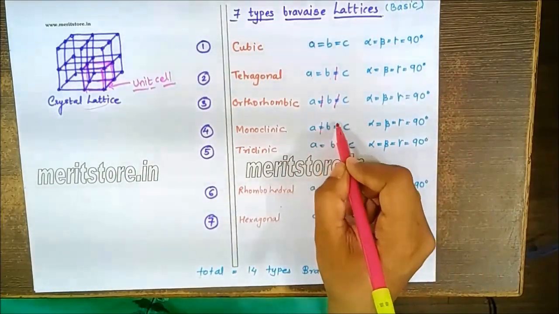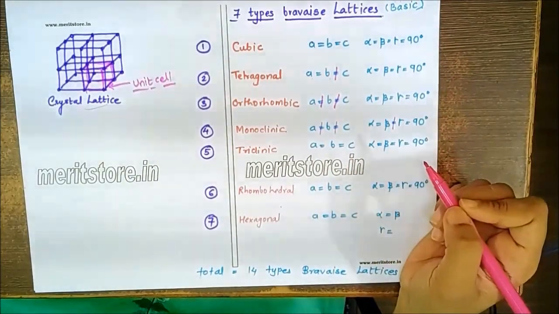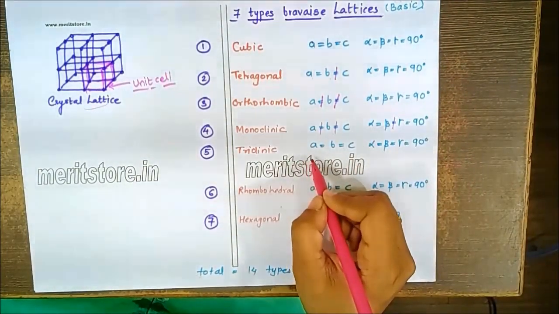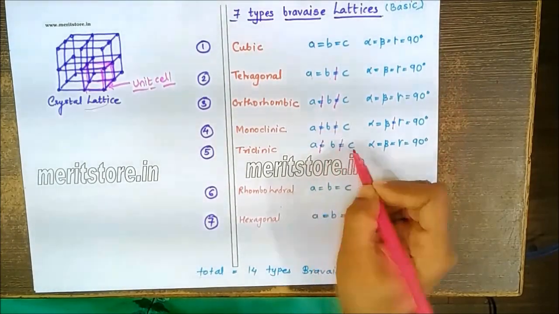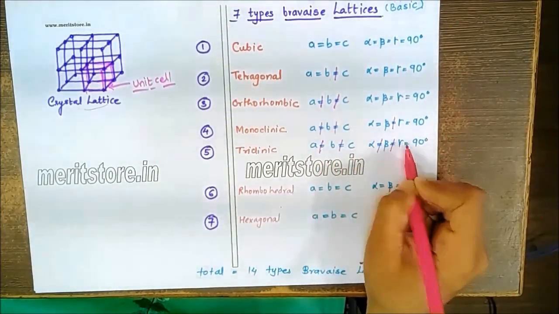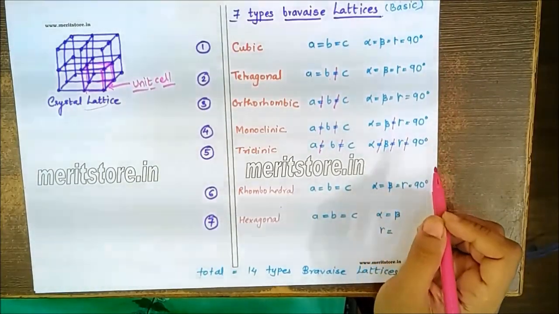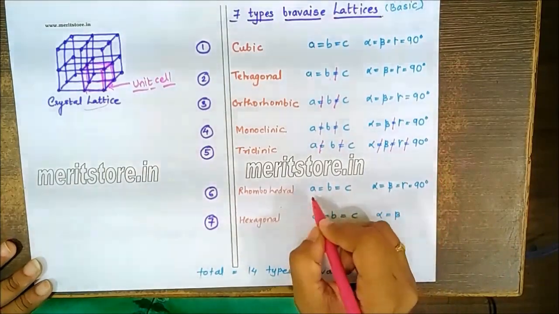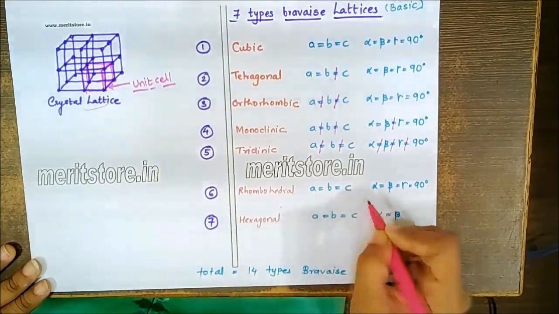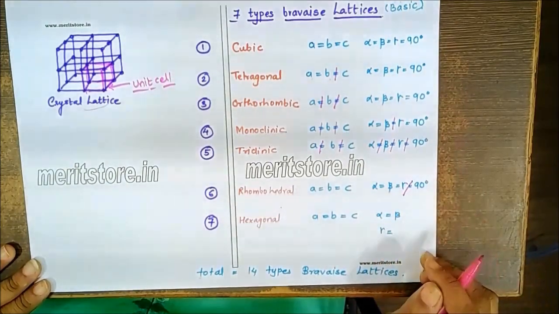Monoclinic: all 3 sides are unequal, and one angle is unequal. But the most unsymmetrical structure is triclinic, where we have all 3 sides unequal and all angles unequal, and they are not equal to 90 degrees. In case of rhombohedral, we have a is equal to b is equal to c, alpha is equal to beta is equal to gamma but not equal to 90 degrees.